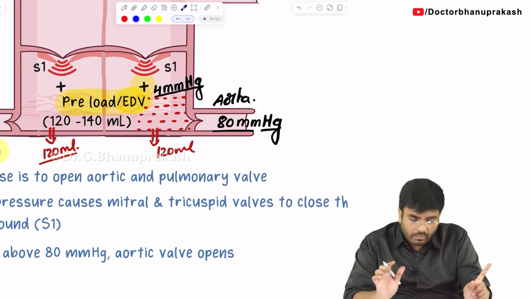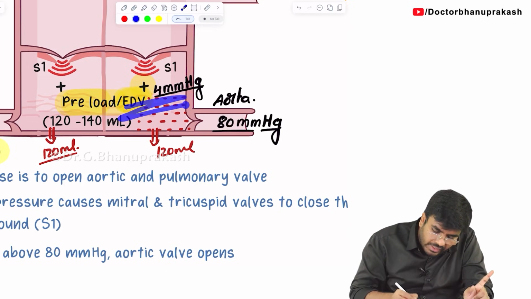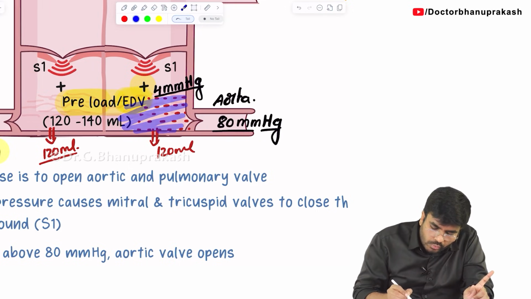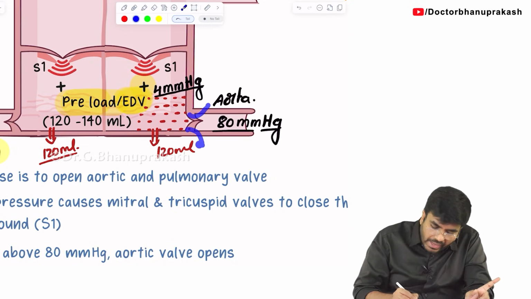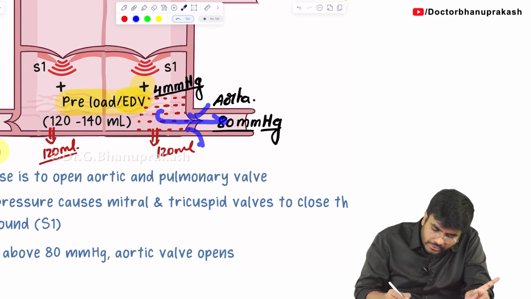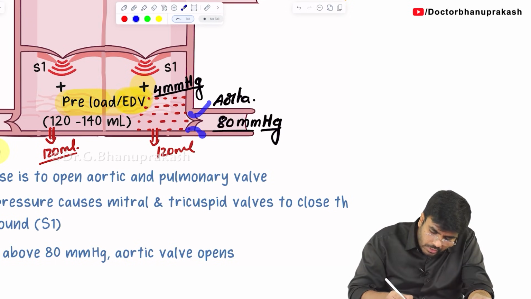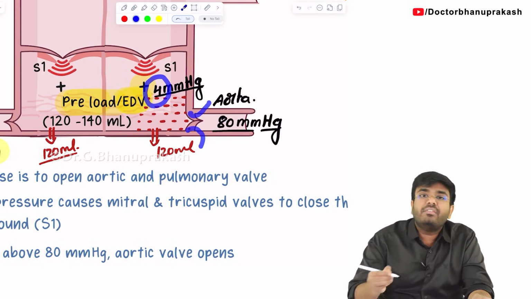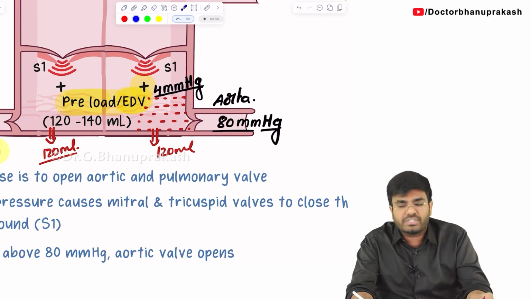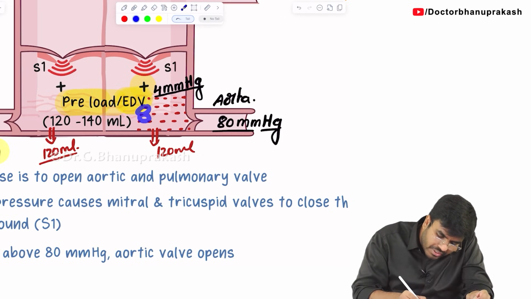So, you tell me what we have to do. Sir, here 120 ml of blood is there. So, we need to open this aortic valve on the left side and we have to push this blood into the aorta. In order to open this aortic valve, you have to raise the pressure in the ventricle from 4 mmHg to 81 mmHg.